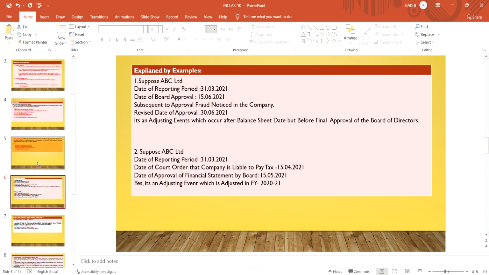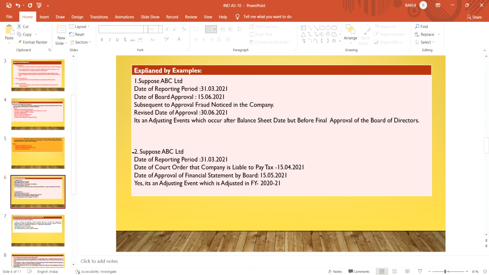Now this is to be explained by an example. Suppose ABC Limited's reporting date is 31st March 2021 and the date the board approved the financial statement is 15th June 2021. Subsequent to the approval, fraud is noticed by the company and the board decided to make a revised financial statement.